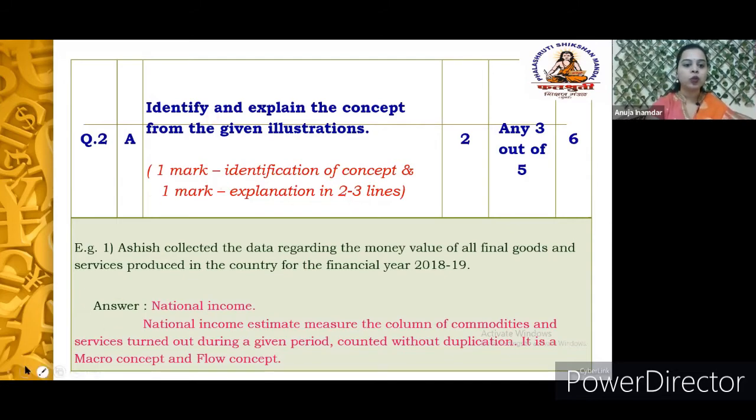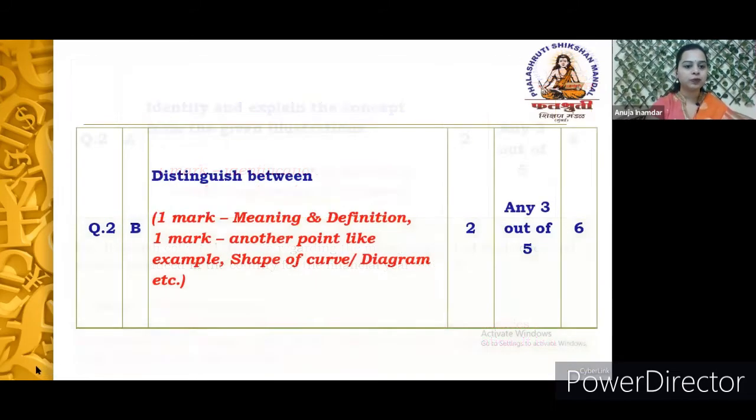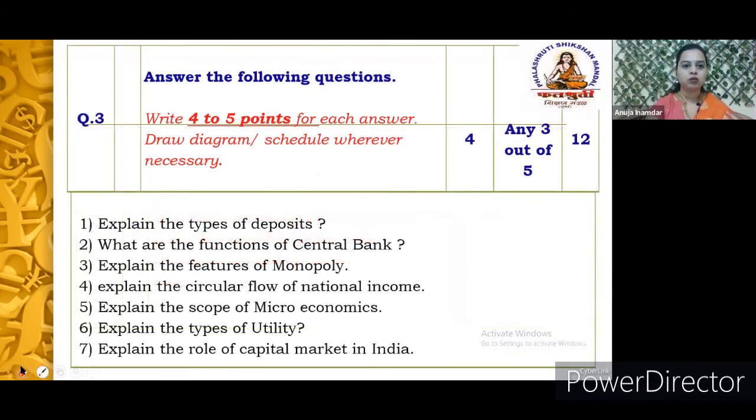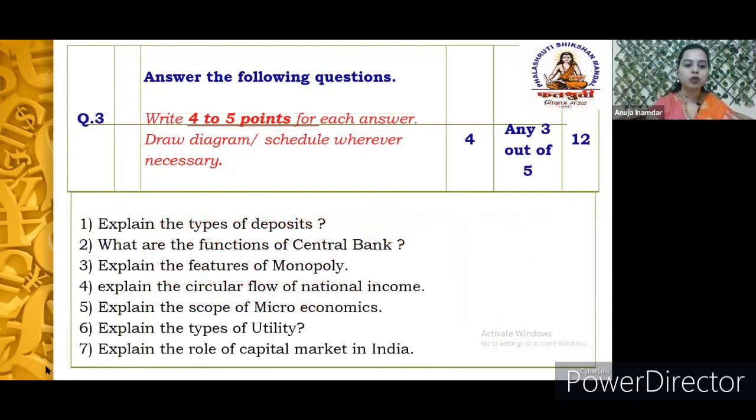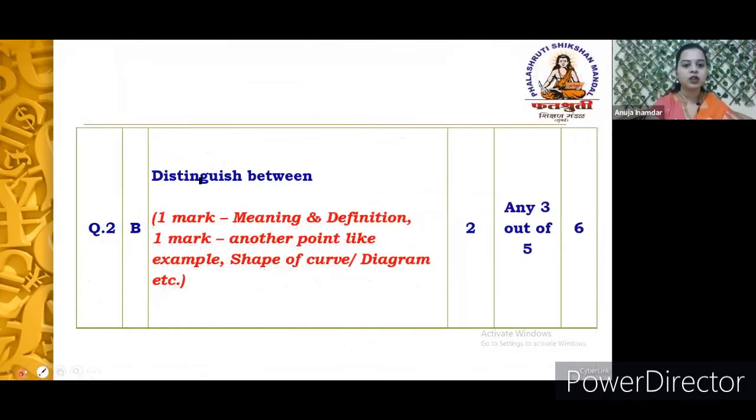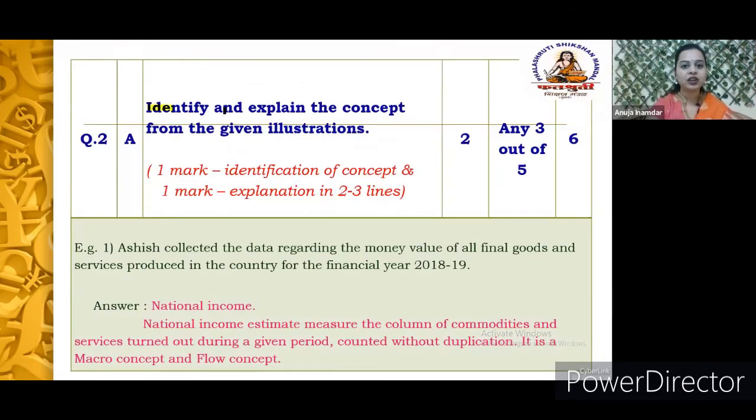What you are supposed to do is first identify the term and then explain the term. Out of these 2 marks, 1 mark is allotted for the identification of the concept, that is, which economic concept it is, and another mark is allotted for its explanation.